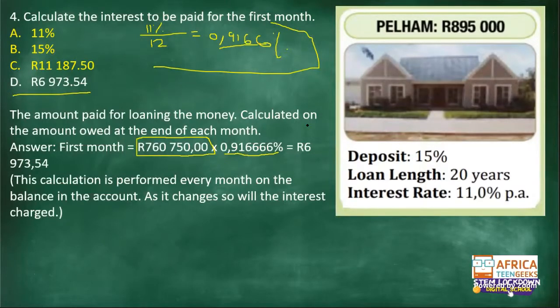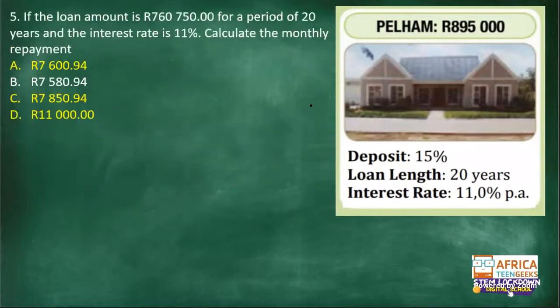But you need to also remember that the interest paid on the loan will differ every month because interest is calculated on the new balance. So whatever was the closing balance for month 1 would then be the opening balance for month 2. And month 2 will close with a different balance, which is bigger than the closing balance from month 1. So it's increasing. That's why we spoke of compound interest.